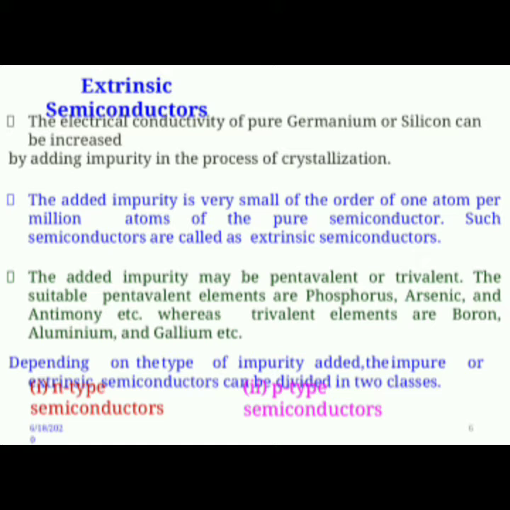Extrinsic semiconductors. The electrical conductivity of pure germanium or silicon can be increased by adding impurities in the process of crystallization. The added impurity may be pentavalent or trivalent. The suitable pentavalent elements are phosphorus, arsenic, and antimony, etc., whereas trivalent elements are boron, aluminium, and gallium, etc. Depending on the type of impurity added, the impure or extrinsic semiconductors can be divided into two classes. The first one is N-type semiconductors and the other one is P-type semiconductors.